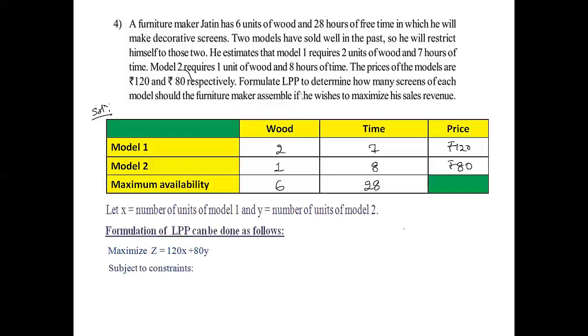Subject to constraints, 2X plus Y less than or equal to 6. See this column, under wood. So 2X plus Y less than or equal to 6. Under time, 7X plus 8Y less than or equal to 28. So this is the availability of units of wood, and here the availability of time. The next is non-negative constraint. X is greater than or equal to 0, Y is greater than or equal to 0.